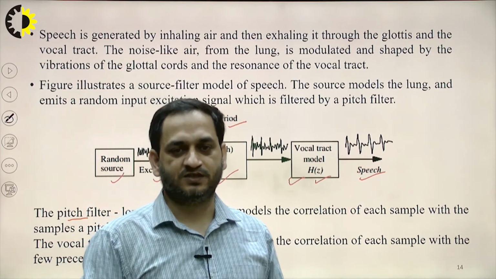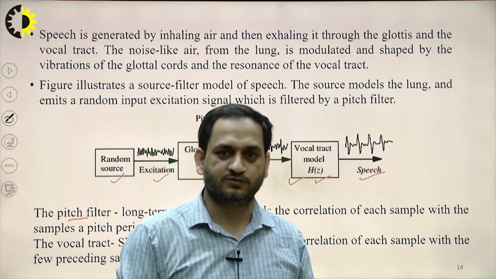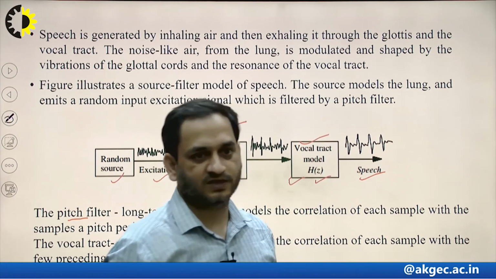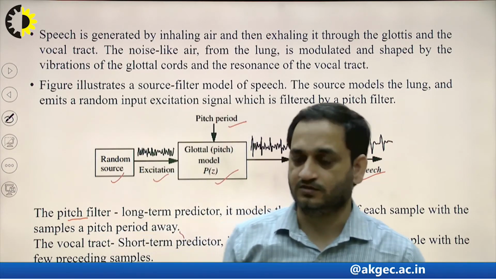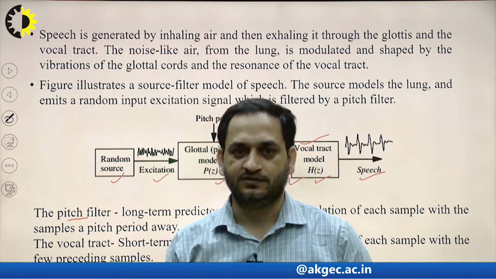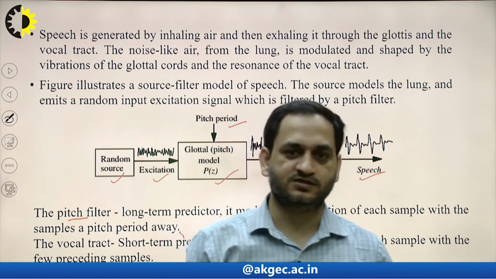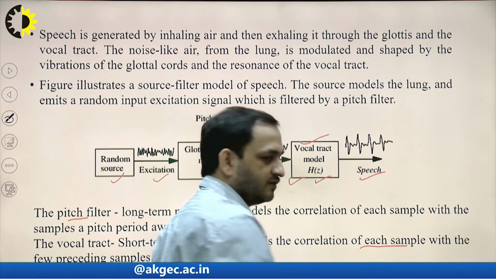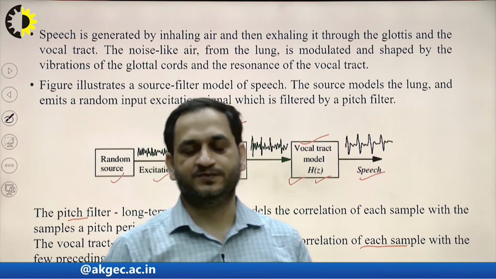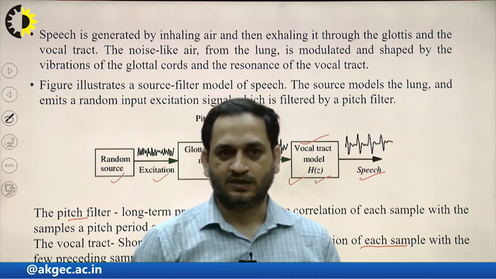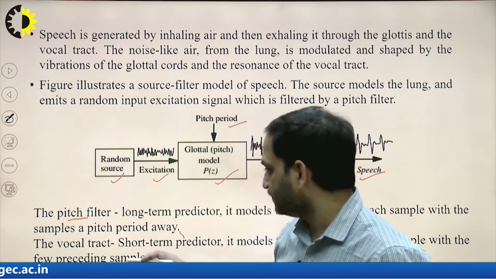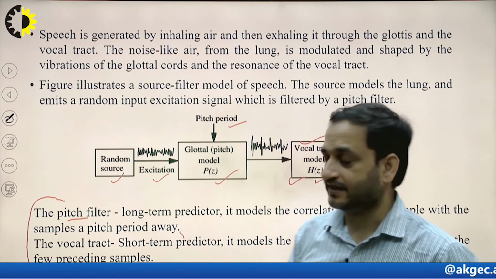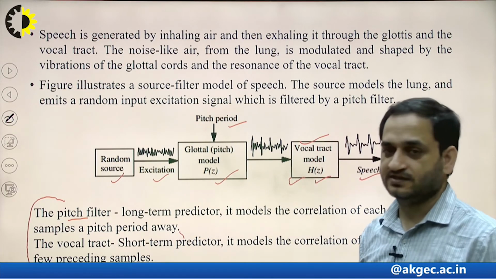Similarly, the vocal tract model is called the short term predictor, and it models the correlation of each sample with a few preceding samples. So these are the filters which we are using: first is the pitch filter, second one is the vocal tract filter in the system.